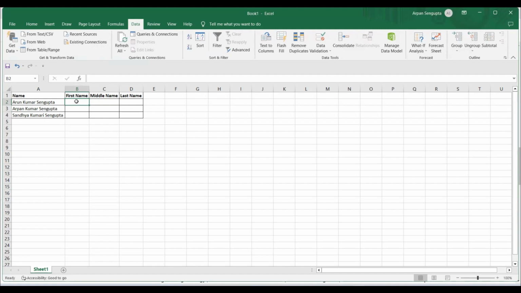The task is difficult because there are 10 tasks embedded in that single task, and you have to break it into small pieces so that you can cater to each of those pieces, and then your task will be much more simplified. Every task is simple. It might not be easy, but it is simple, and you have to break it so that the simplification can be done. So first of all, I will try to separate the first name without thinking of the middle name and the last name. Then one part of the work is done, 33% of the work is done. The remaining 67% might be harder, but right now I'm not thinking about that.